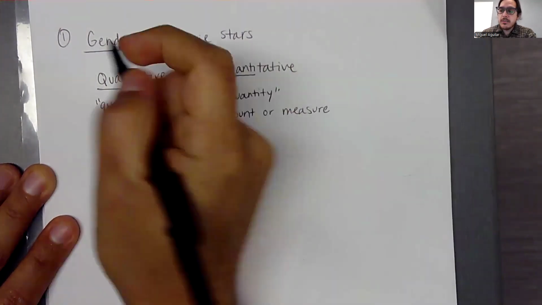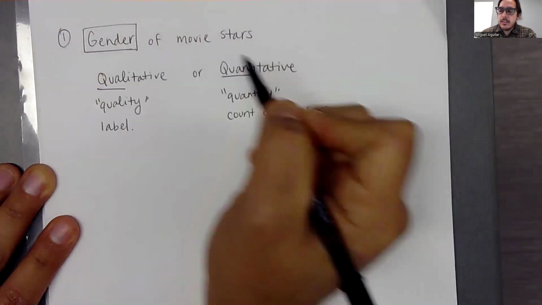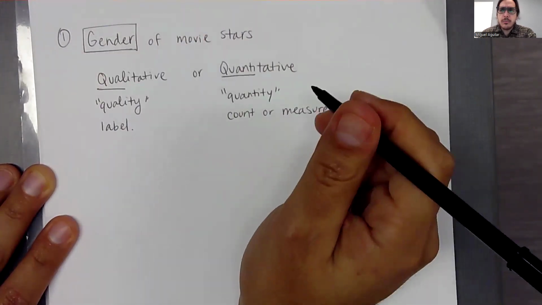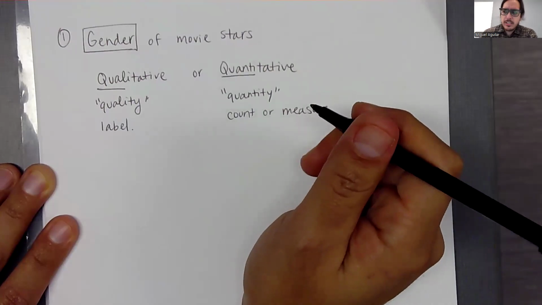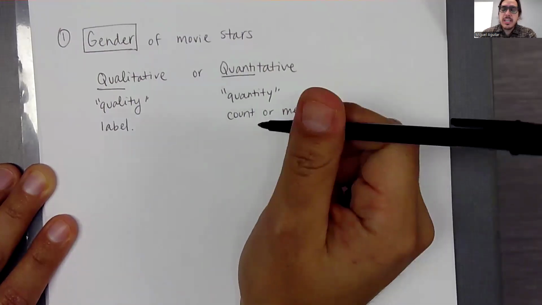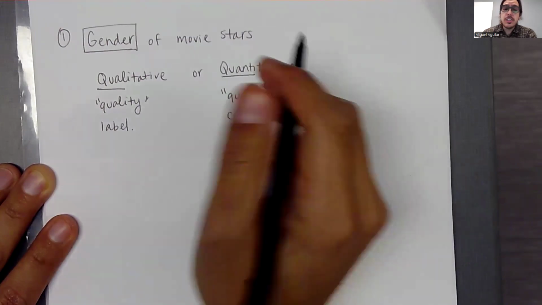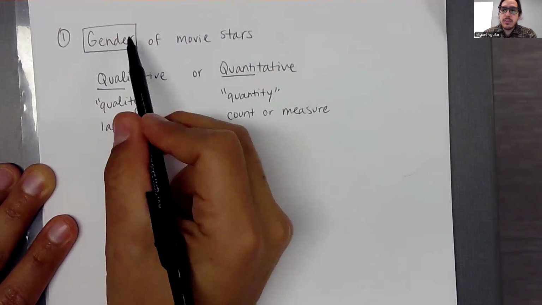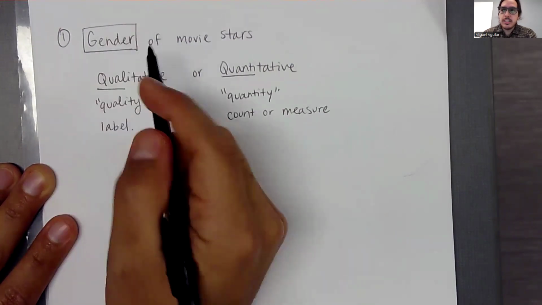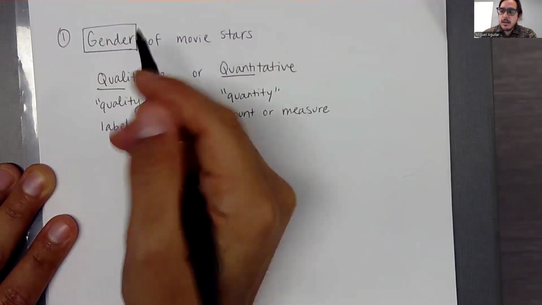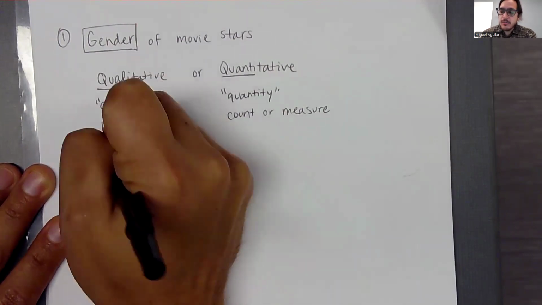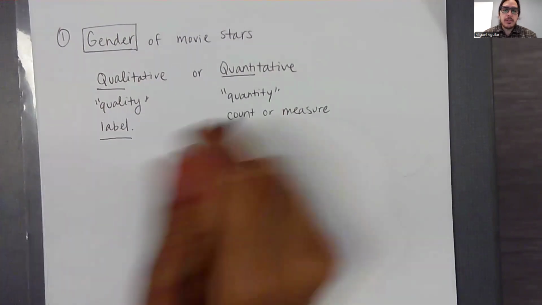Okay. So because we're looking at gender, and we don't typically think of gender as a numeric variable. It's not something that you count. It's not something that you measure, but the categories themselves are just labels. Typically, we think of a gender binary as male or female. Sometimes there are other sex conditions like intersex. But in any case, that's just going to be a discrete label, not something that we count or measure.